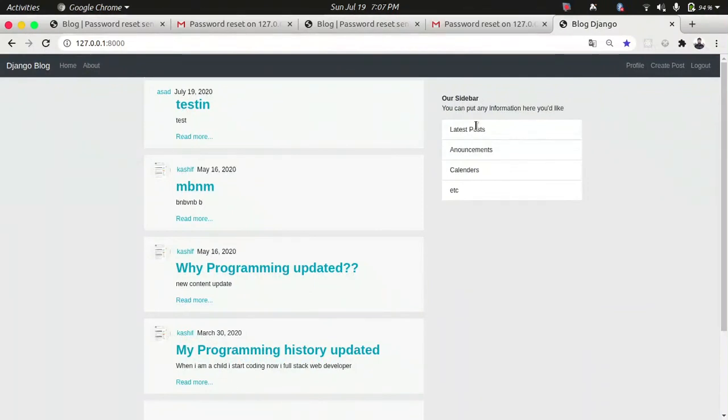I think I will learn more about how to add a captcha to it, or I think I will read more about how to send the existing password to a Gmail ID. I will learn more about that.